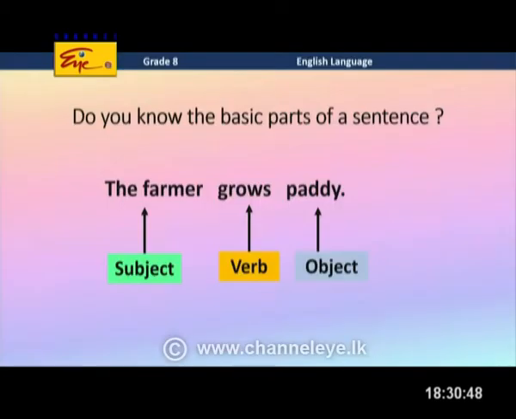And what is done by the farmer is explained with the... What is that, Miss Chamari? That is the verb. So the verb gives the action of the subject. And what is grown by the farmer? That is paddy. So the action is received by the object, right? So these are the 3 basic parts of a sentence, children. Subject, verb and object, right?